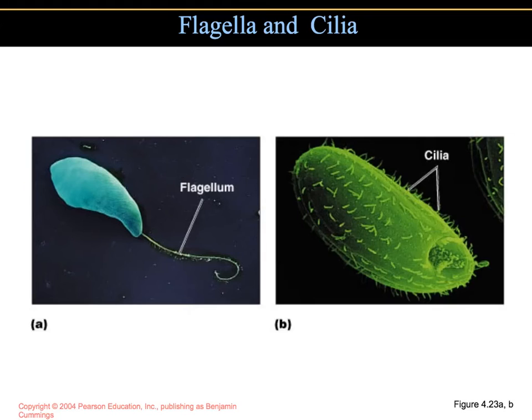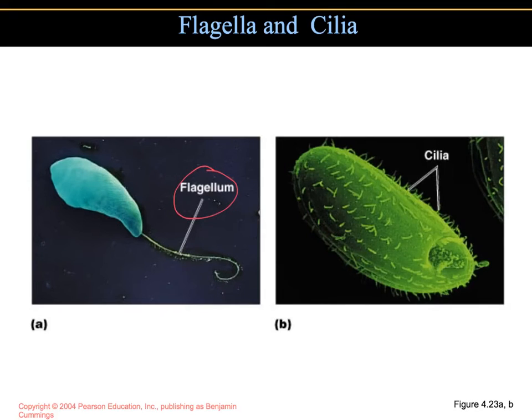Just like the prokaryotic cells, the eukaryotic cells also have projections that are used for locomotion or for movement or for moving substances along the surface of the cell. The eukaryotic cells have flagella, and these are the projections that are long in relation to the size of the cell. And then there is also cilia, which are projections that are numerous and really short.